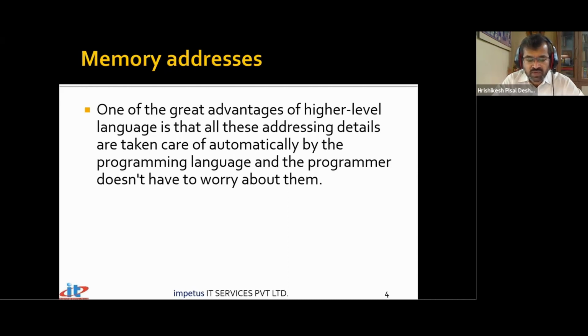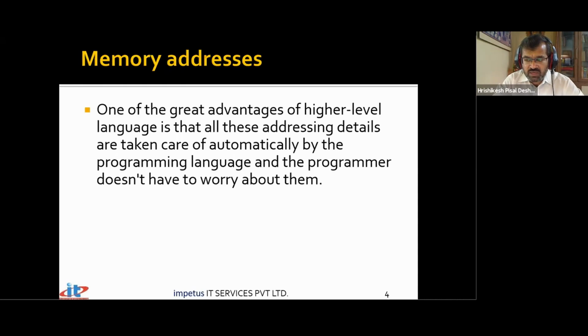So when you write very low level code, we will have to specify what location the data is stored, which is the location from where the data has to be read, which register, which byte the data has to be read. And that's very difficult. But when we are working with these high level languages, we don't really have to bother about such issues. So the addressing is all established for you by the compiler and the linker. They will establish the addresses.